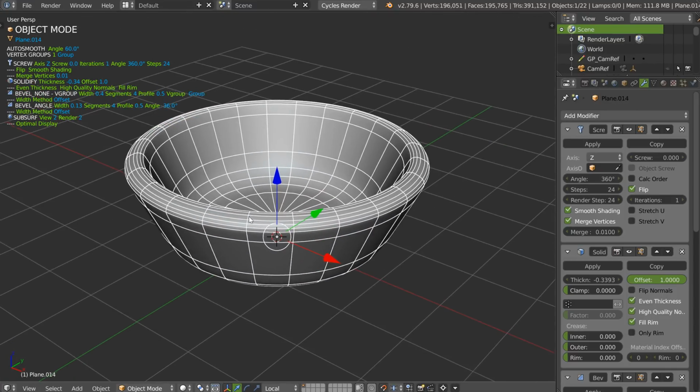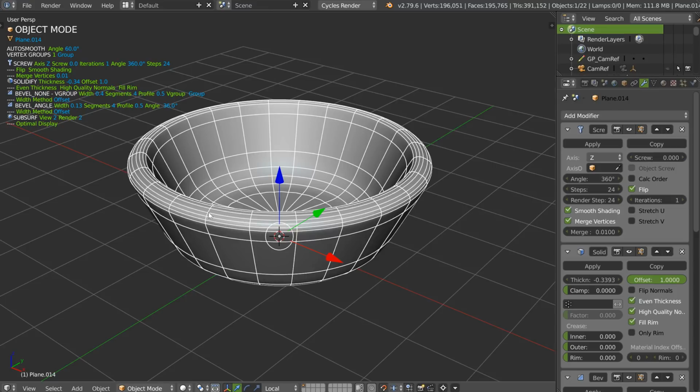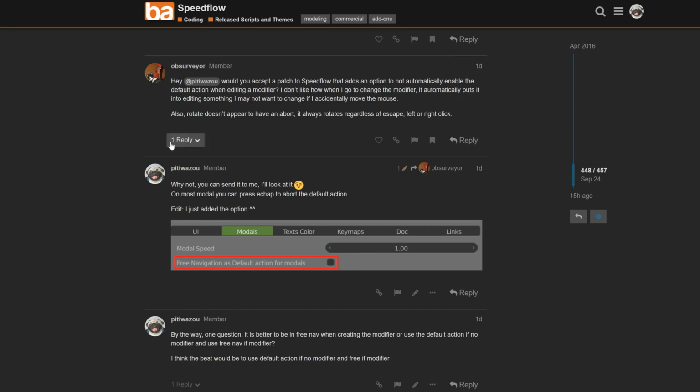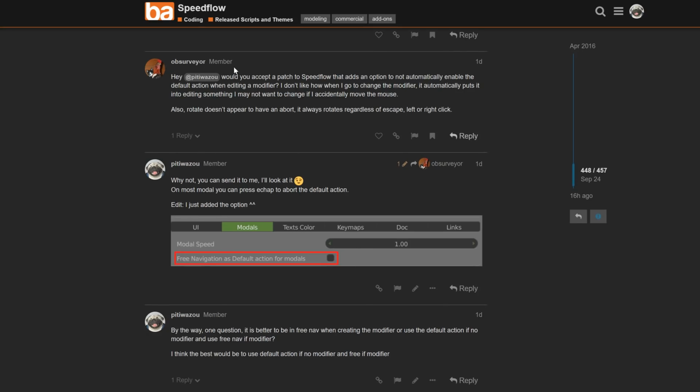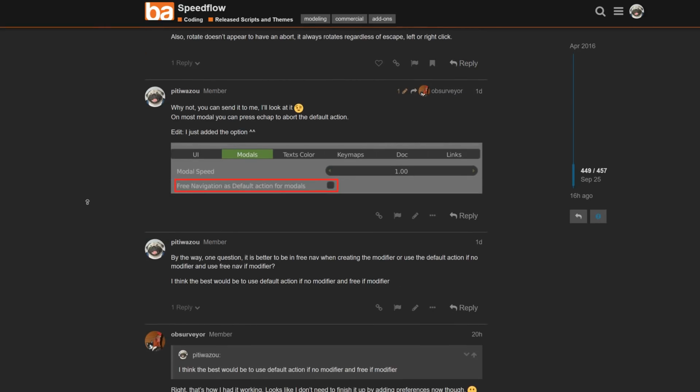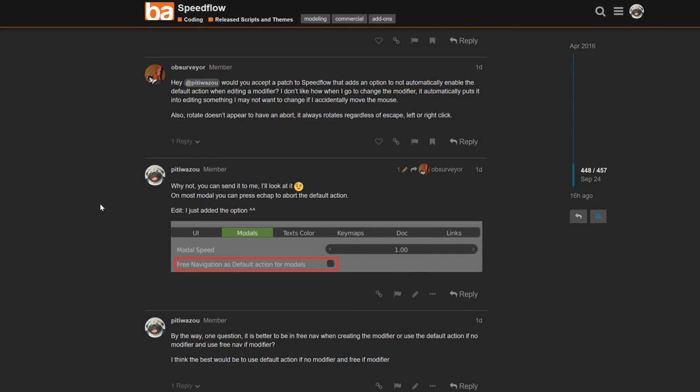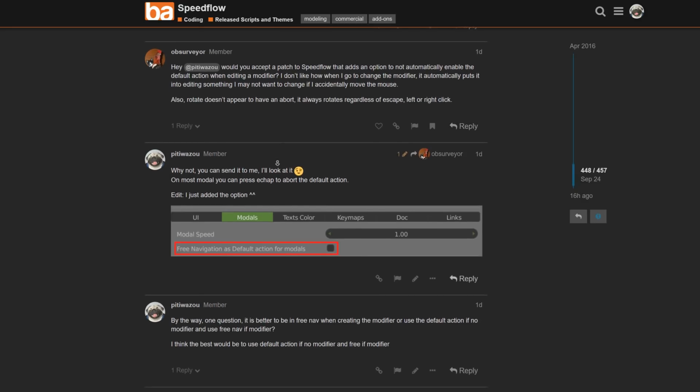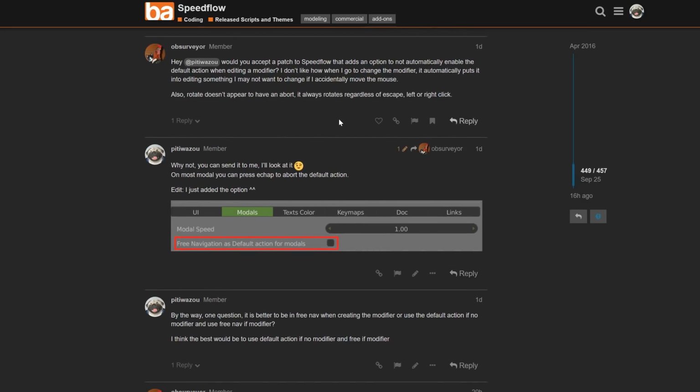So that's it. Hope you like this new version, and this great idea from Observer. So if you have some other ideas, don't hesitate. If it's good like that, I will add it. And on the Discord, in fact, most of the time people ask for something, and if it's interesting, if that will improve SpeedFlow, I will add it because I need it too. Okay, so bye bye.